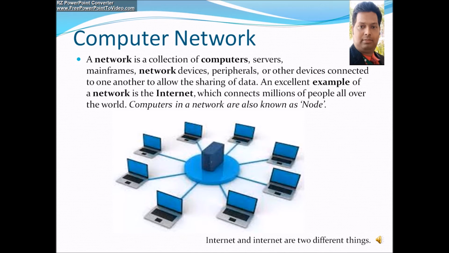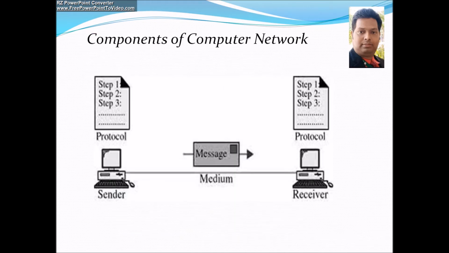Now we will talk about components of computer network. First is sender PC, second is receiver PC. Now sender PC and receiver PC are connected with a transmission medium. It can be wire or it can also be wireless.